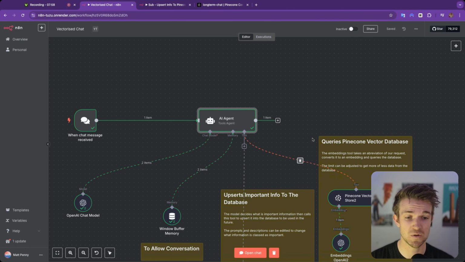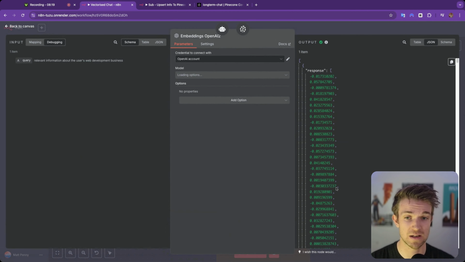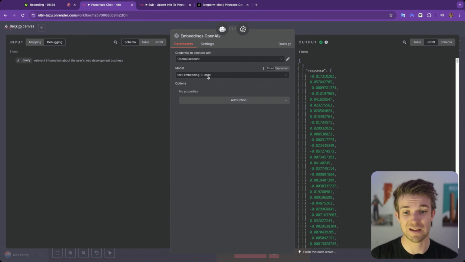And then what we're going to do is query this vector database, and it's going to give us relevant bits of information. So we're using Pinecone and the Pinecone tool. And for the embeddings, we are using OpenAI's large text embeddings. One important thing to note here is that you have to have the same amount of parameters in the model that you're using here as you have in Pinecone within the type of database that you set up.